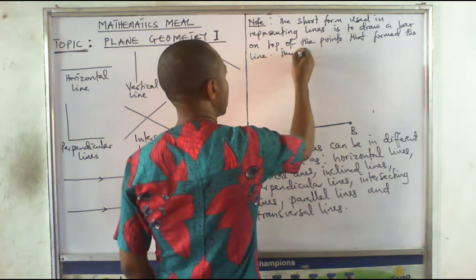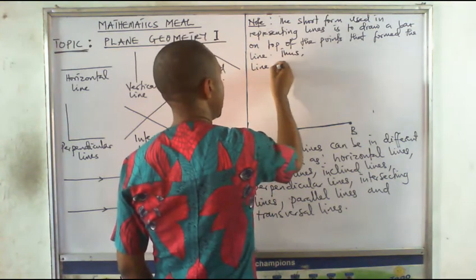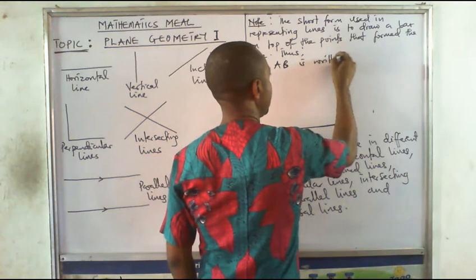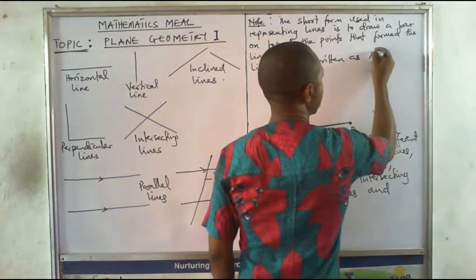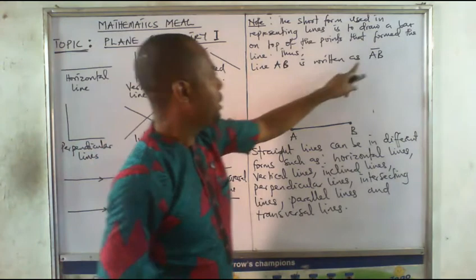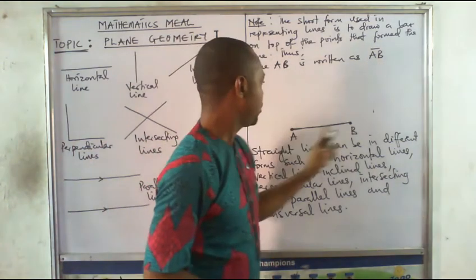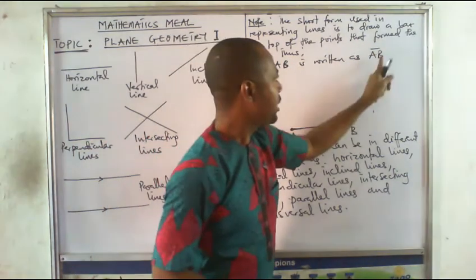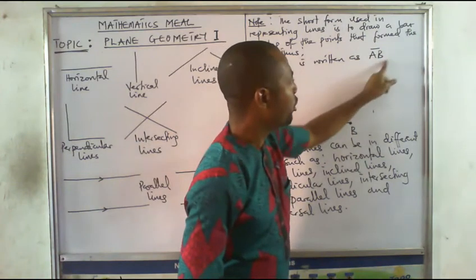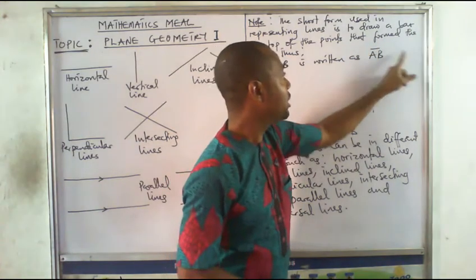Thus, line AB is written as this. So when I say line AB is written as this, this means line AB. So like this line now, this is line AB. When we see this in geometry, we know that we are talking about a line.